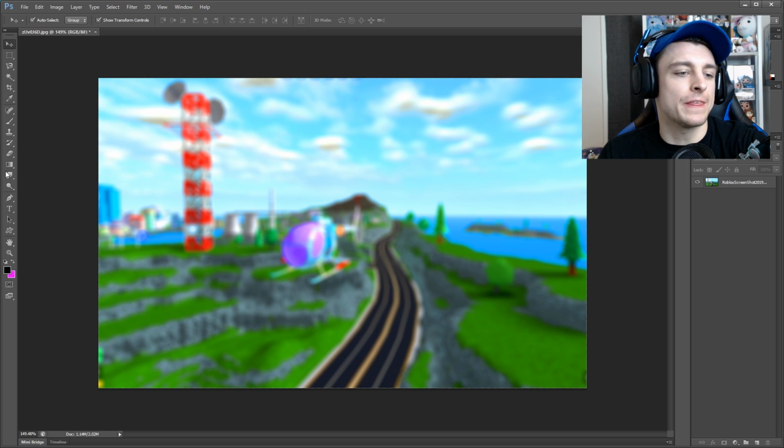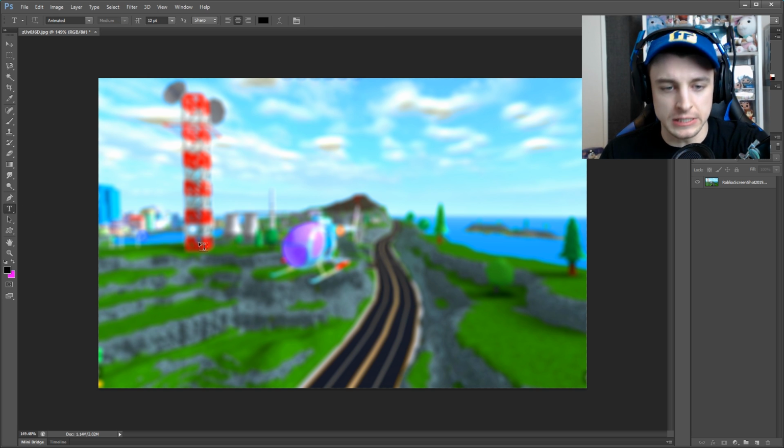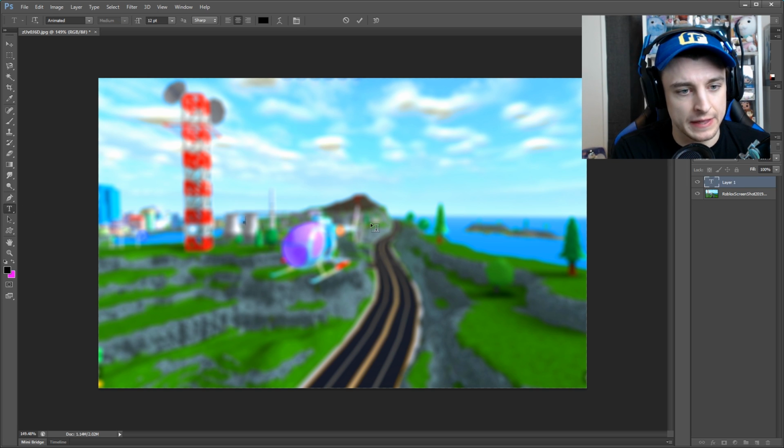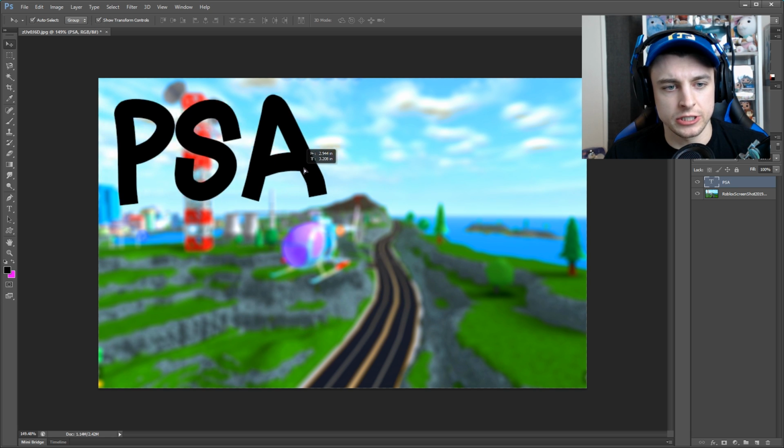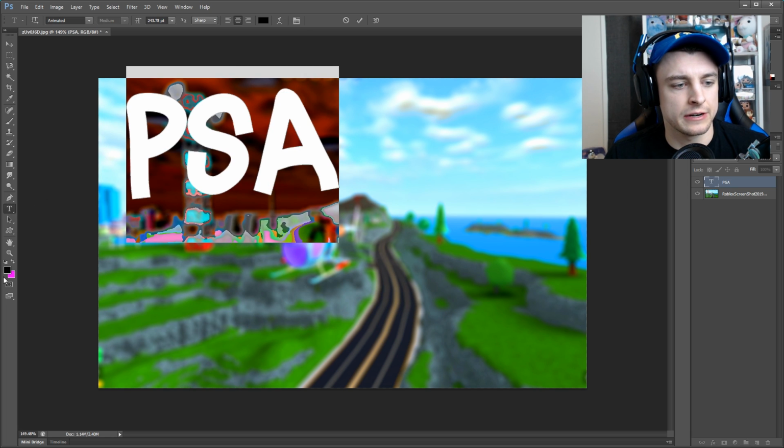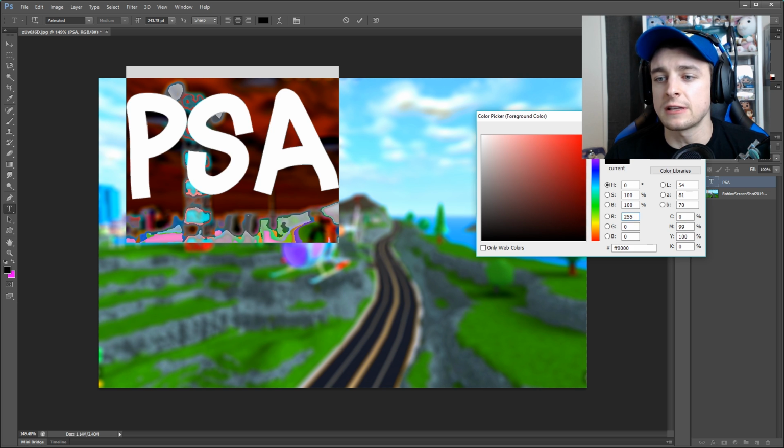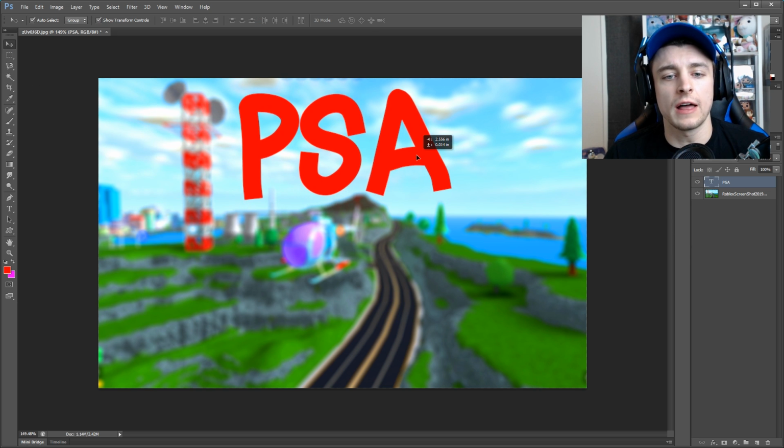So there is the background of our thing. Now we need to figure out the font and the text that we want to do. Because we want to do something like PSA. We want it to be very large. So it's like PSA, we need it to be like red letters too, because I think that's super important. Because it's like, this is a public service announcement. You all have to read this.